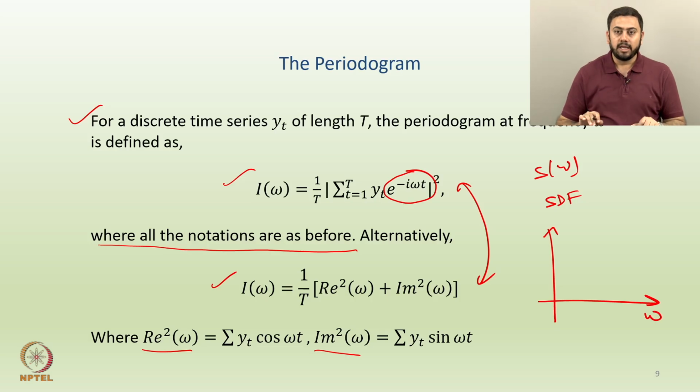I missed this important but small point in the last lecture: both the spectral density function and the periodogram are functions of the underlying frequency. Make sense?